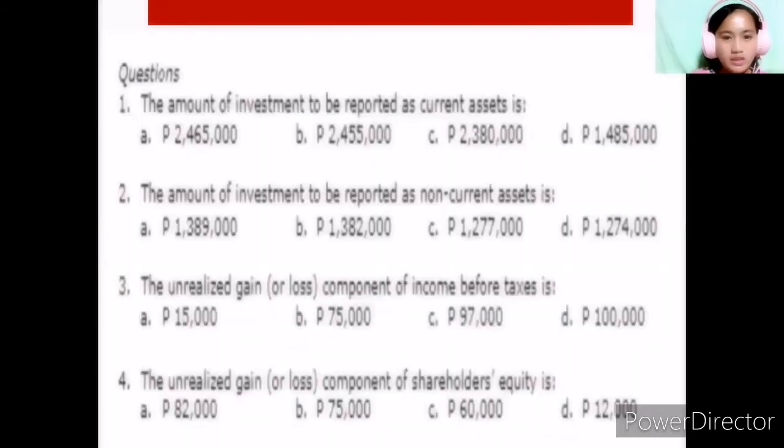So let's go back and see. Here it's letter B, the 2,455,000. The next one is we are about to compute the amount of investment to be reported as non-current assets.